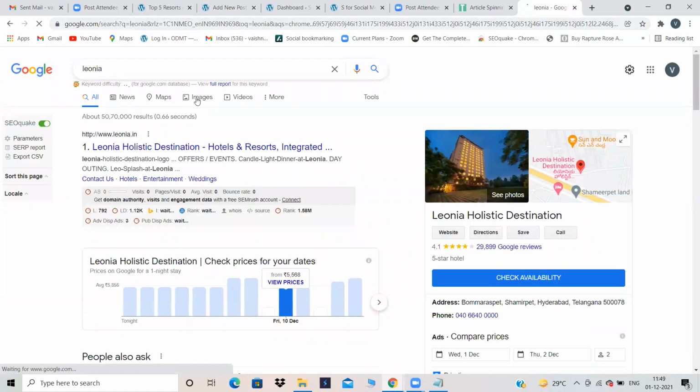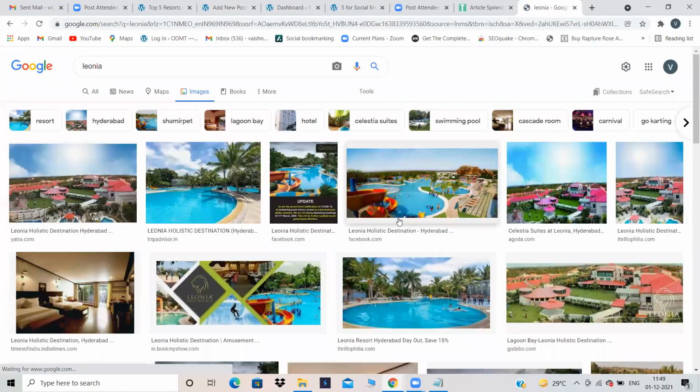Leonia Holistic Destination images. So which was that image?